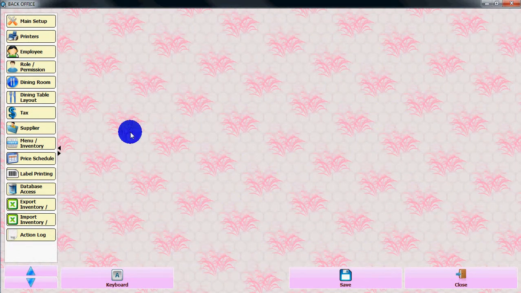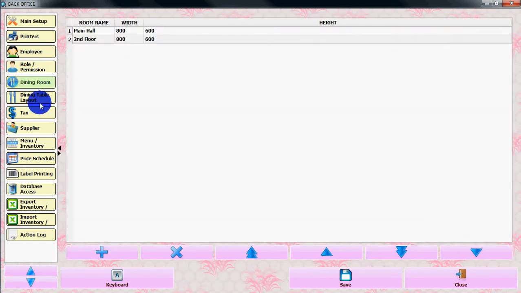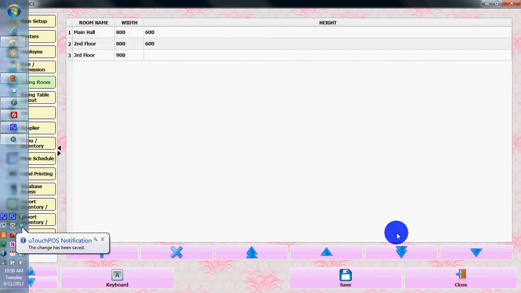From the back office, you need to select dining table layout, and you have a dining room. So first we need to create a dining room. You can do it. Let's give it a name, third floor, and make it a width of 900 and height the same as the other one. And so save it.